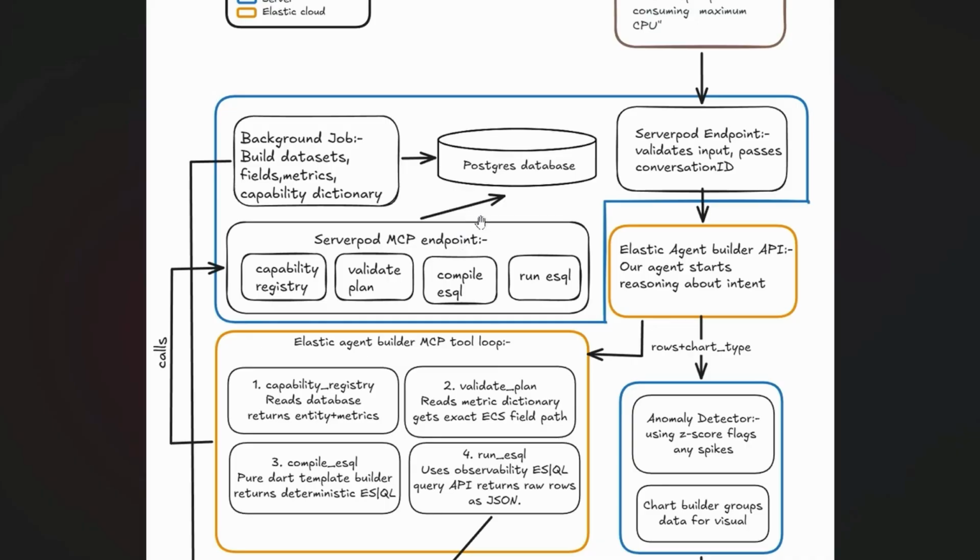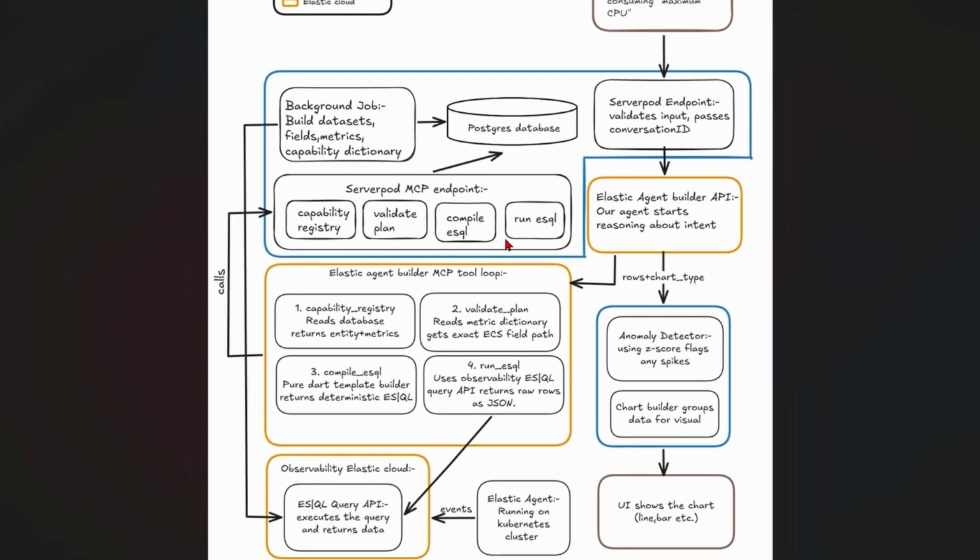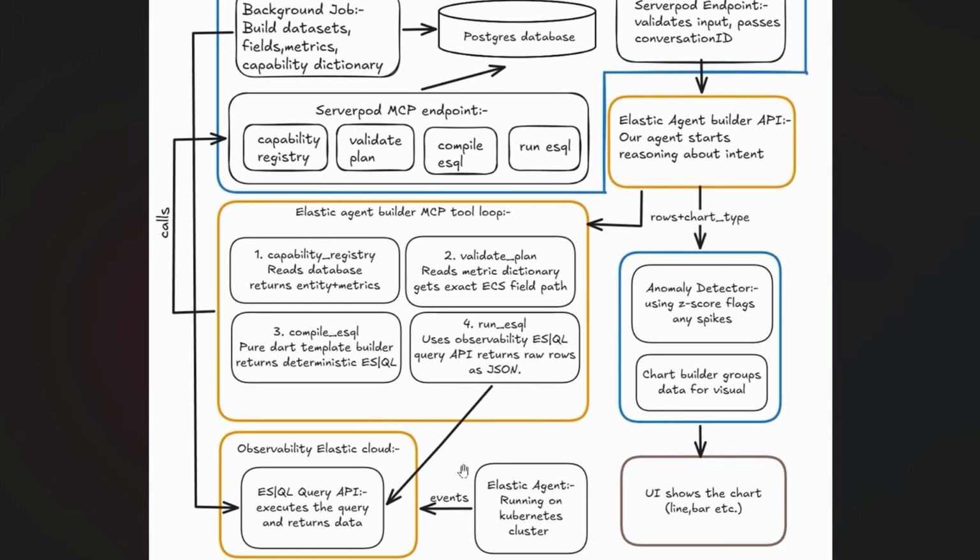This MCP endpoint is then responsible for doing all the actions. The run SQL part, which is actually responsible for returning the rows, is done using the ESQL query API, which queries the observability Elastic Cloud for the data, because the data resides there. This is something different, as we can't leverage the data the usual way because it doesn't reside in Elasticsearch, it resides in observability. So we are using the ESQL query API.